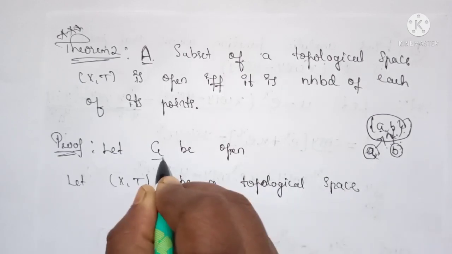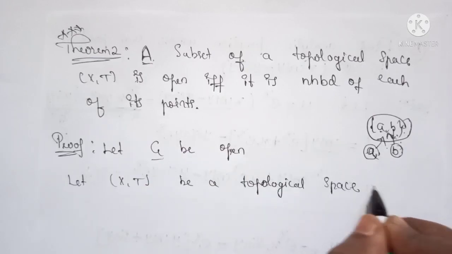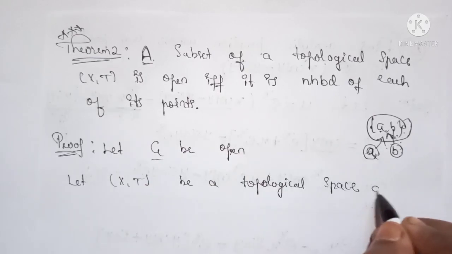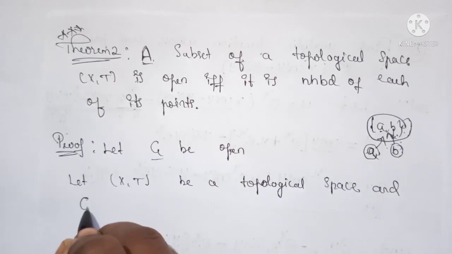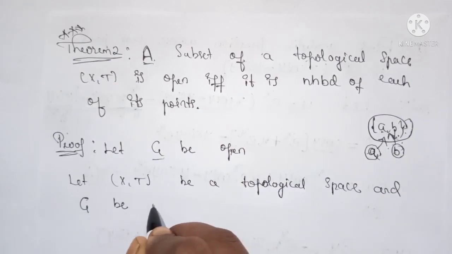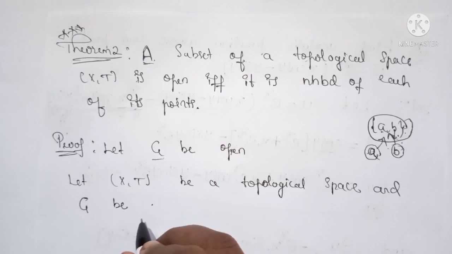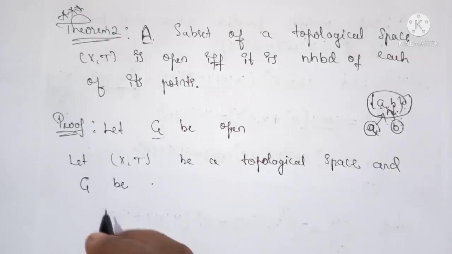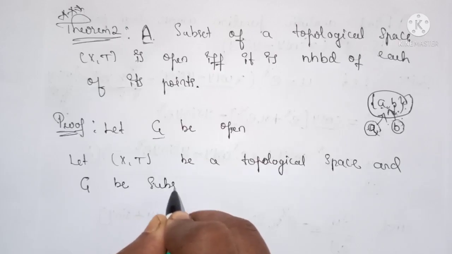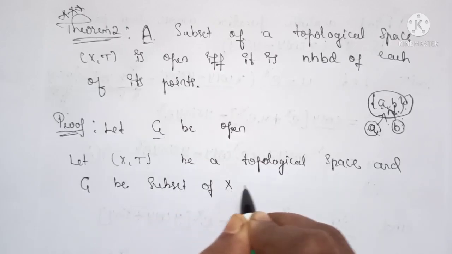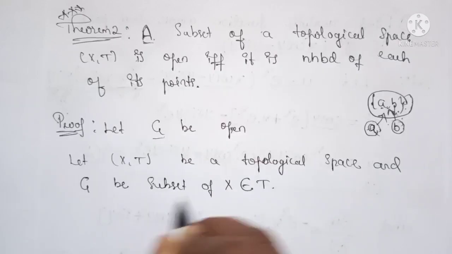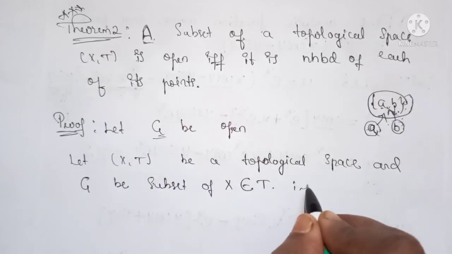G open means G is an open set. So that means G is a subset of X which belongs to T. So that is G is open.